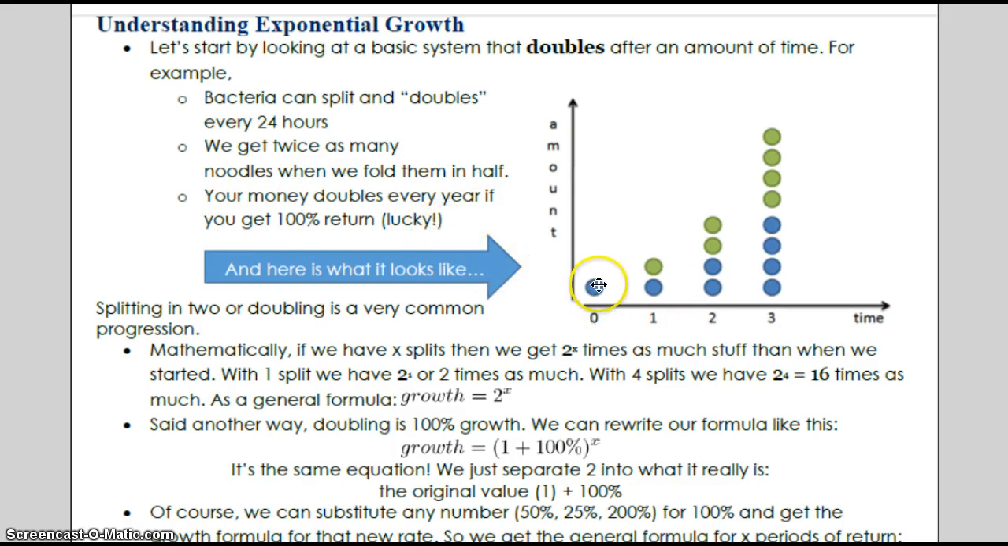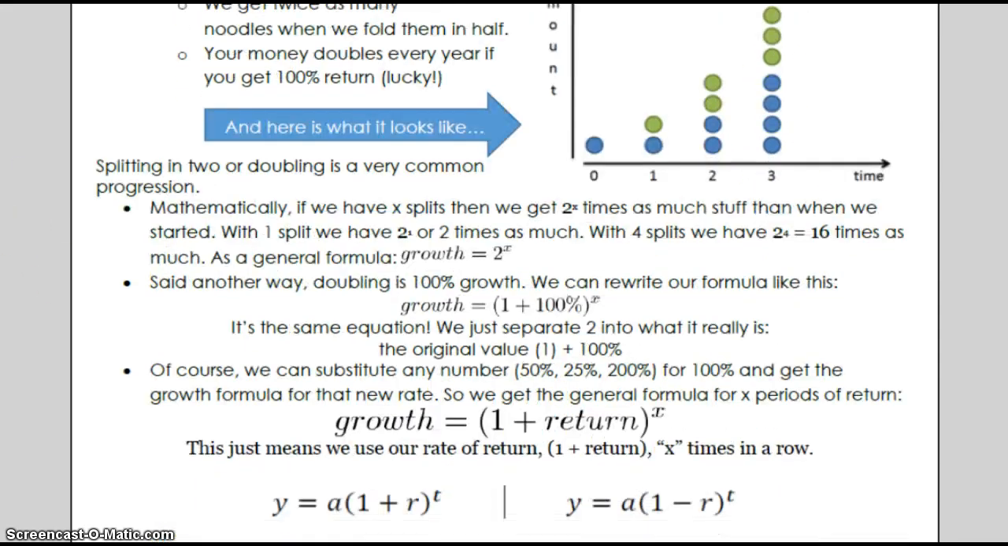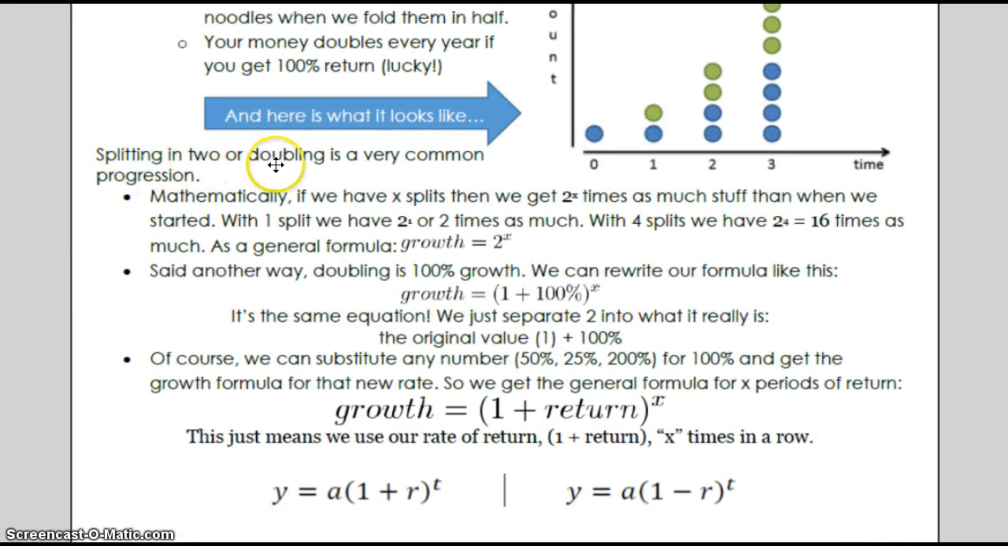So starting out here, then it's doubling. Then it's doubling with your new amount, and it's doubling each time that you add that new amount in there. So splitting into 2 or doubling is a very common progression. Mathematically, if we have x and it splits, then we get 2 to the x, or 2 times that. So 1 split, we'd have 2 to the first, or 2 times as much. 4 splits, we'd have 2 to the fourth, or 16 times as much.